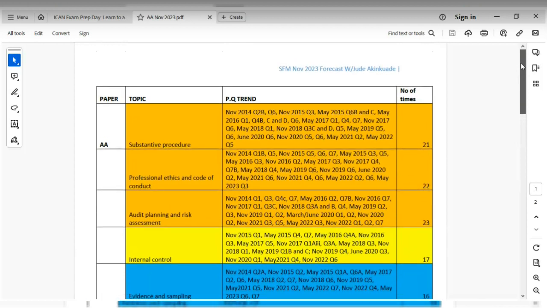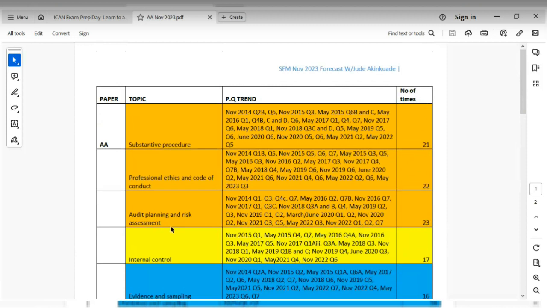So the first category are those highlighted in gold, and the very first one I would be considering is your audit planning and risk assessment. Now, this is the most examined topic in ICAN. You can see it has been examined 23 times from November 2014 up till November 2022, and it was examined in three questions in November 2022, questions 1, 2, and 7. So in your November 2023 examination, most likely you would be seeing this. So you want to pay premium attention to audit planning and risk assessment. Do not play with that. You do not want to be caught unawares.